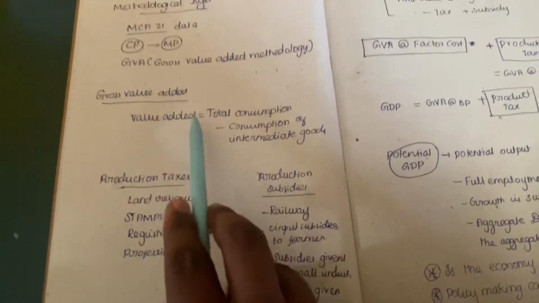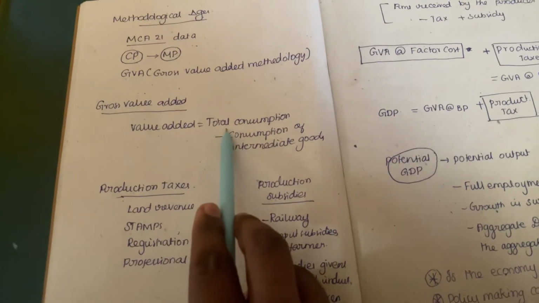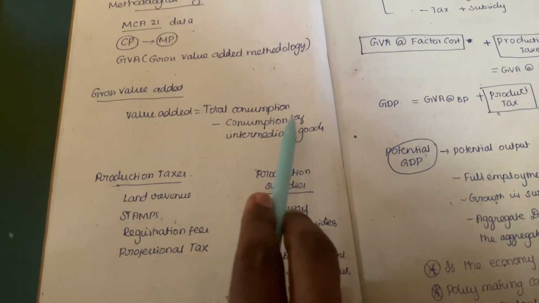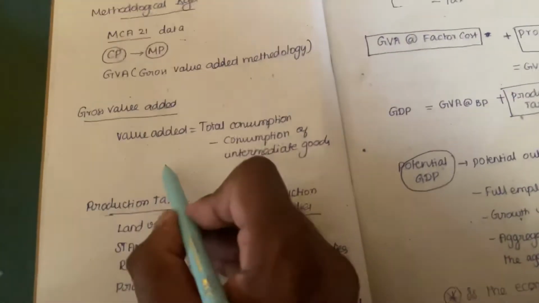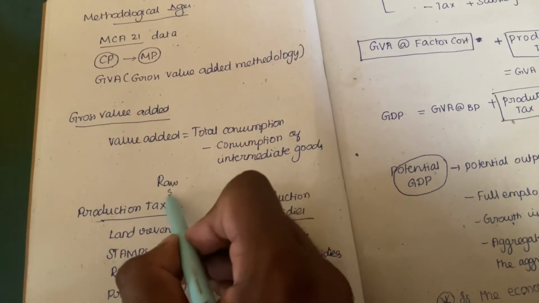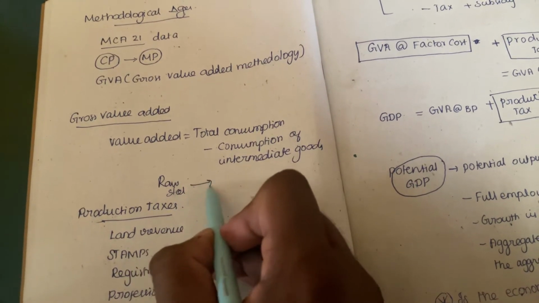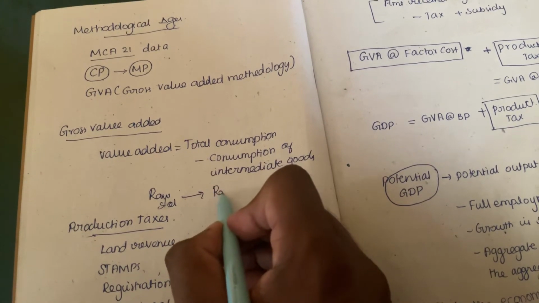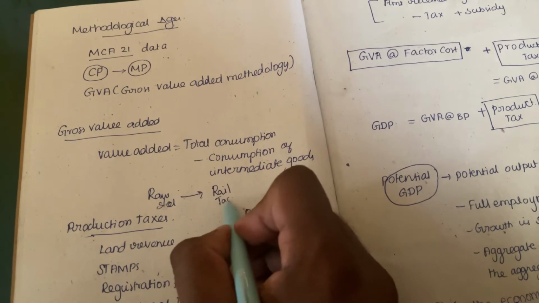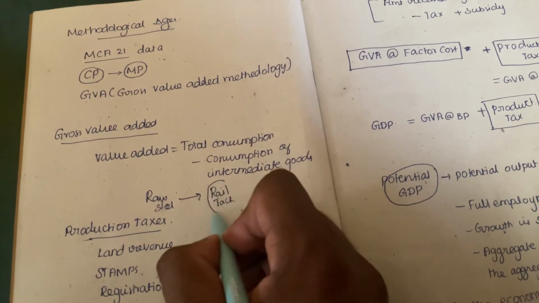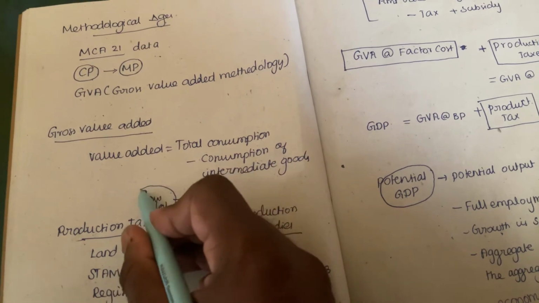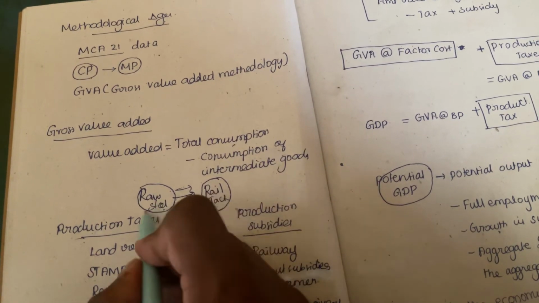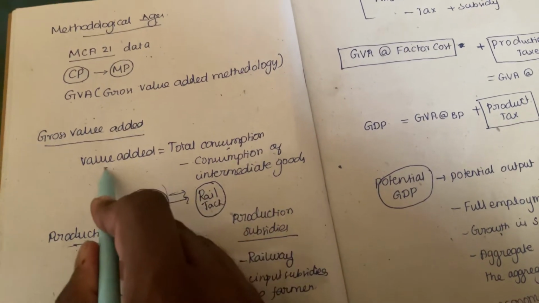What is gross value addition? Value added is equal to total output minus consumption of the intermediate goods. That is the value added. For example, if there is a raw material, steel, it is converted into a rail track. So for the conversion of this, a value addition is seen. So the total output minus consumption of the intermediate goods is known as value addition.